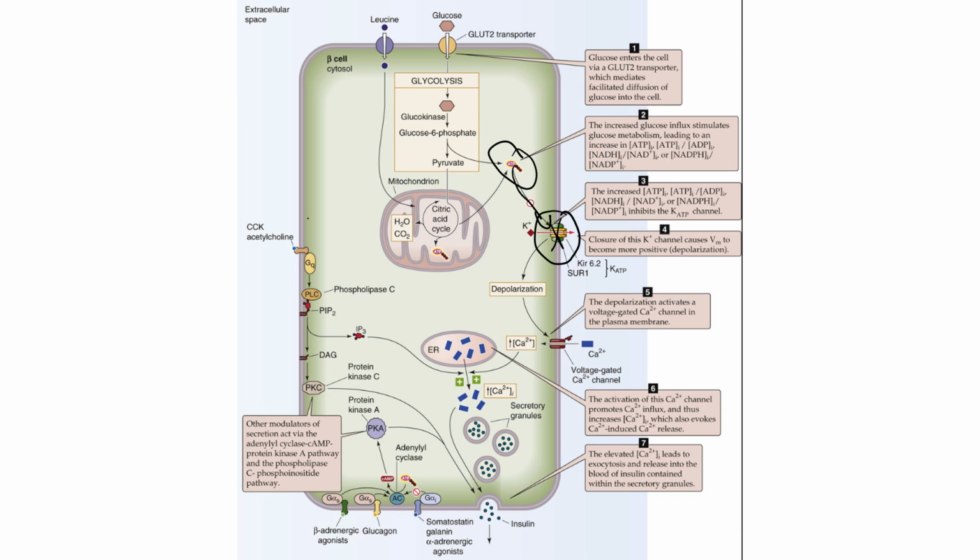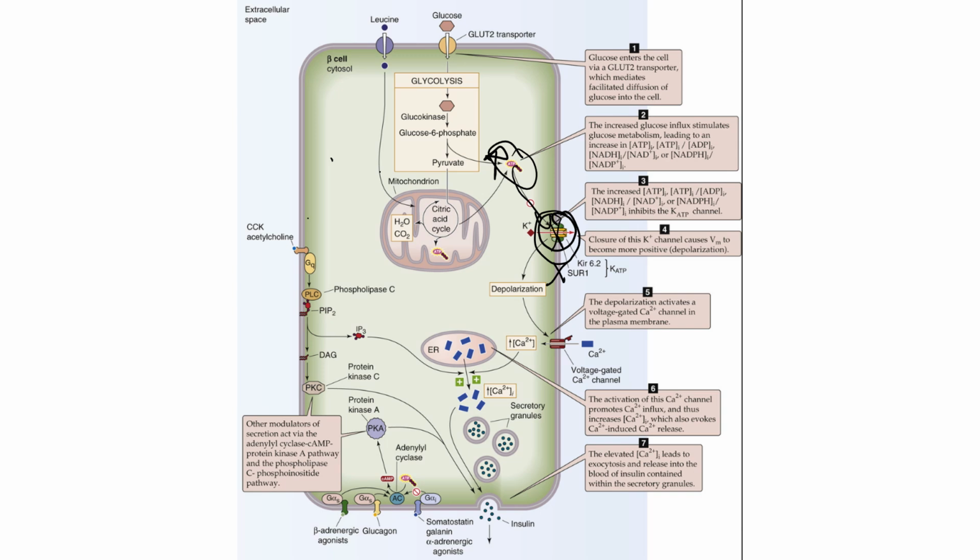It causes them to shut. These are like potassium leak channels, essentially, and they're typically open. And when ATP levels are rising inside of the pancreatic beta cells due to increased glucose metabolism, these potassium leak channels are inhibited by elevated ATP levels, and they begin to shut.